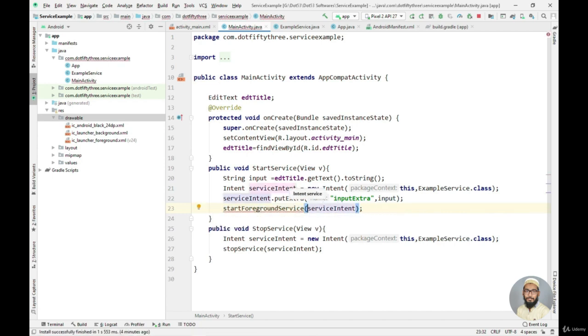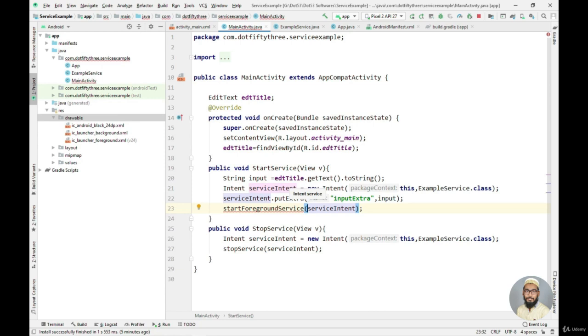Okay, so we can use this method in order to start our service in a background. Now if we try to call start service from the background, it will throw an illegal exception and our application will get crashed. Now there are some situations that our app is on the temporary whitelist and we can call the start service without a crash. But usually if we want to start a service from a background, we use the start foreground service method instead.